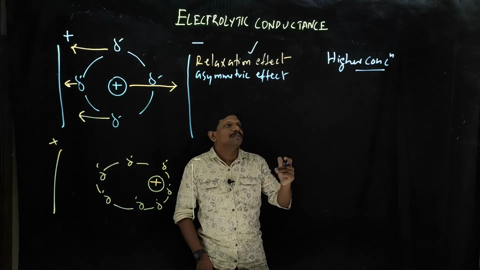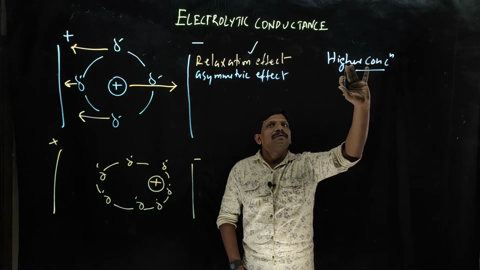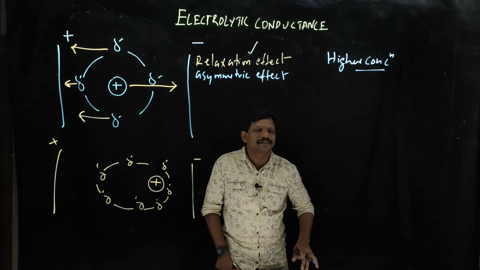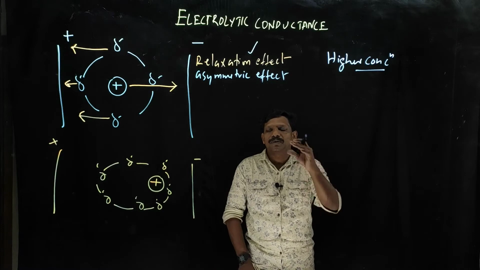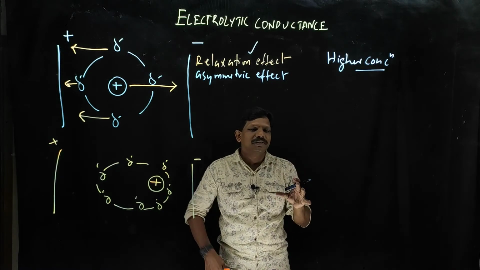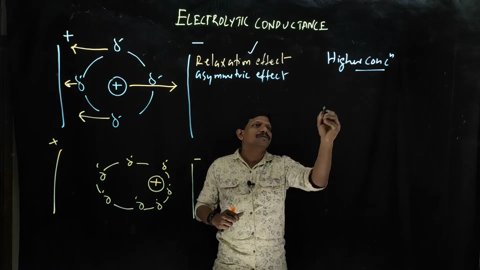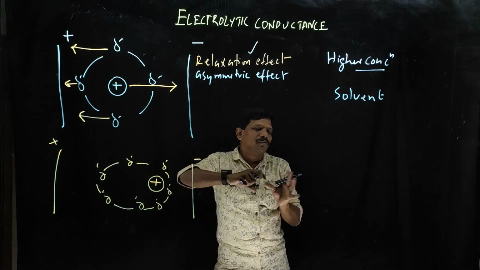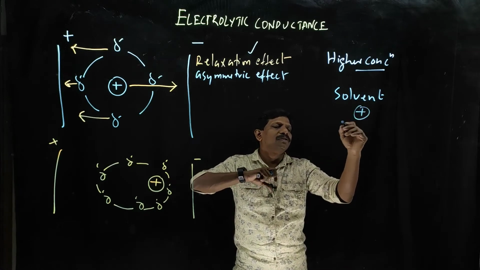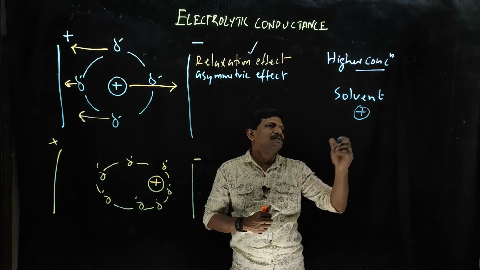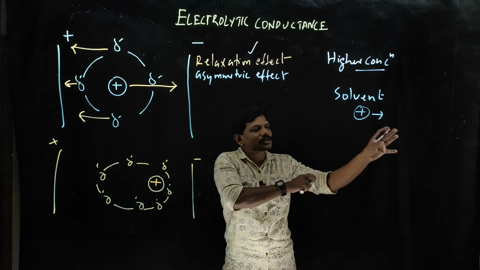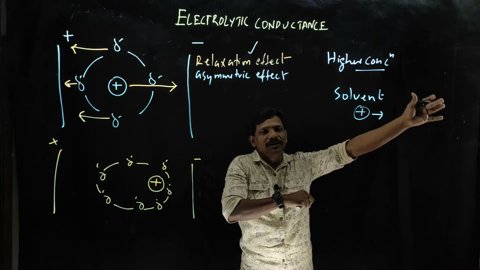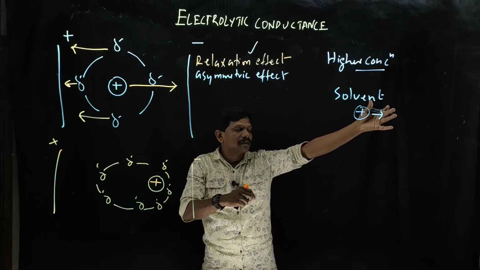So there is always a resistance from the solvent to the movement of the ions. The solvent actually resists the movement of positive or negative ions, which I already told you must push through the solvent to reach the anode or cathode.